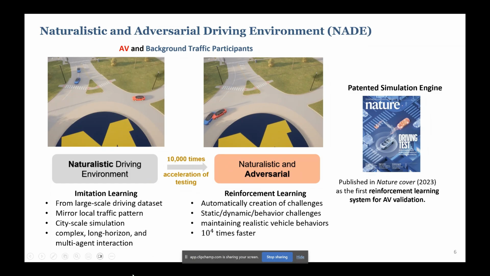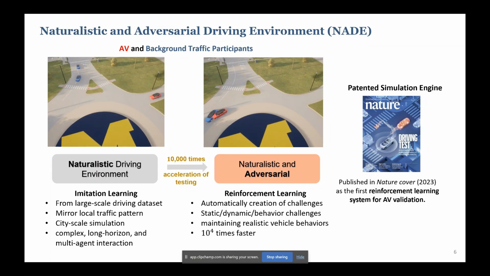So after we generate the map, the traffic pattern, and all the different configurations, we utilize a naturalistic and adversarial driving environment. Here, the two examples show the red vehicle as the autonomous vehicle, and the background traffic participants in blue. The naturalistic driving environment essentially uses imitation learning from a large-scale driving dataset. This can also be fine-tuned using customers' driving trajectory datasets, and we will measure the local traffic pattern, as driving behavior or pedestrian behavior is simply different across different states and different cities.